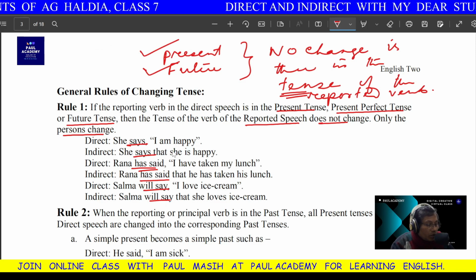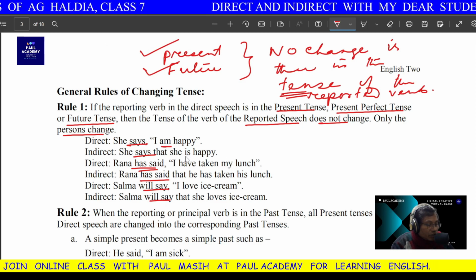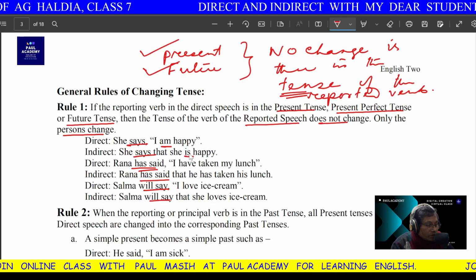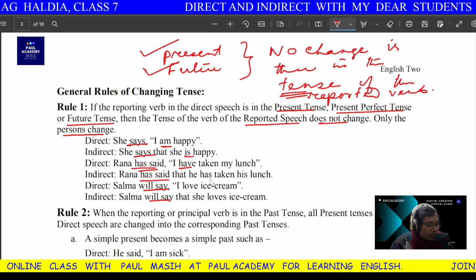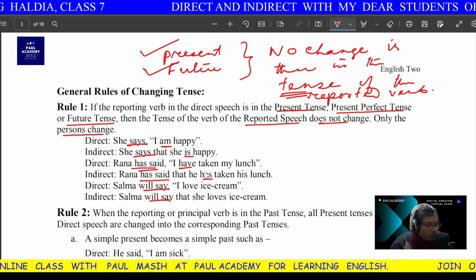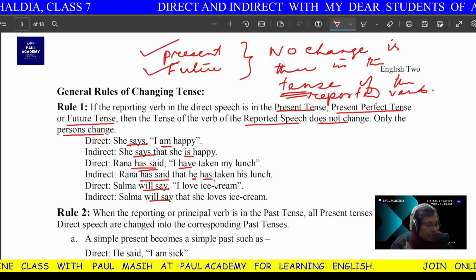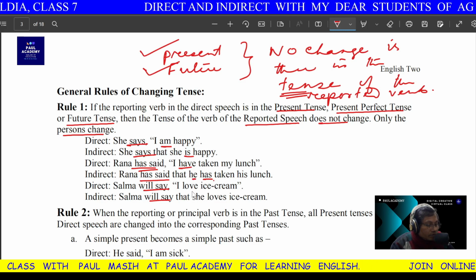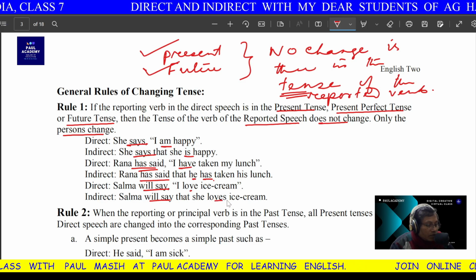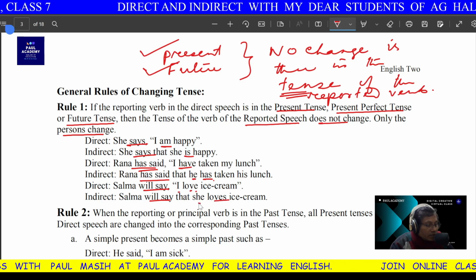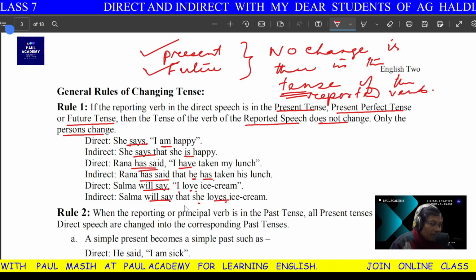So in all these cases, I change it into is, according to the person. Have changes into has, again according to the person, because with he we use has. Again, love changes into loves because I love, but she loves, but the tenses remain the same.